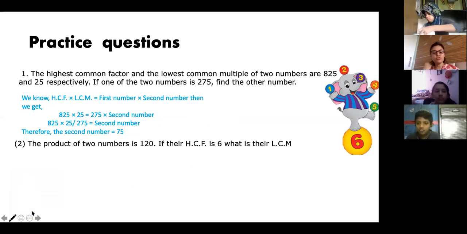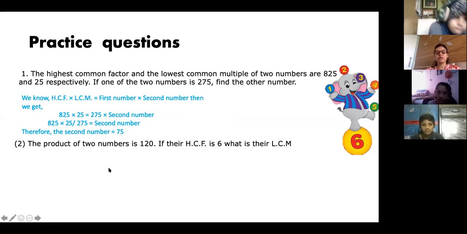The product of two numbers is 120. Product means first number into second number is 120. The value of XY is given. HCF is 6. So what is their LCM? What will be the formula that you will use? Same formula: HCF into LCM is equal to the product of two numbers, first number into second number. So the product is directly given, 120.